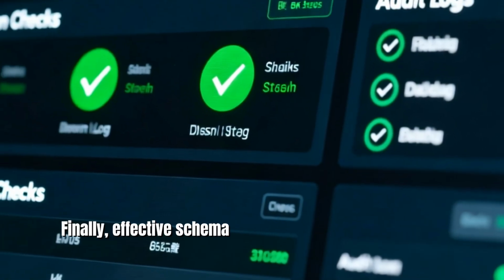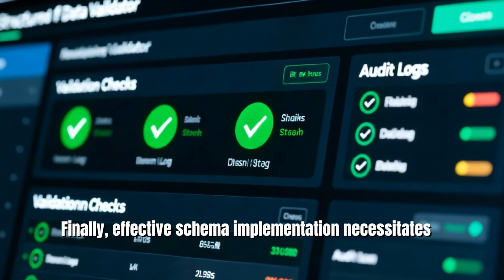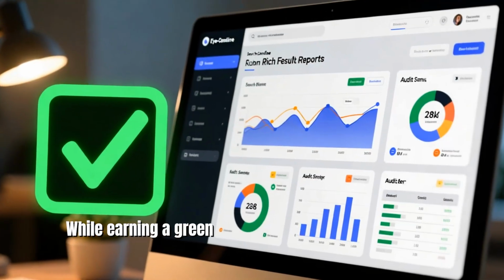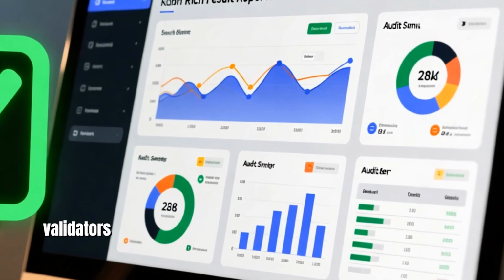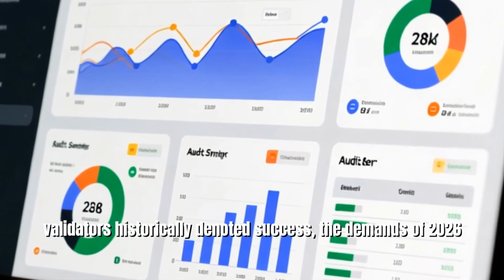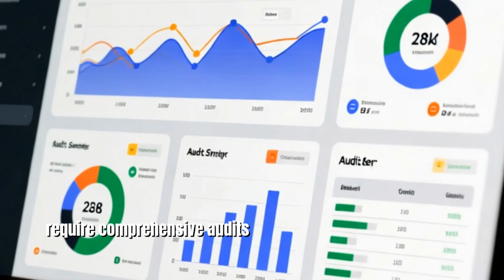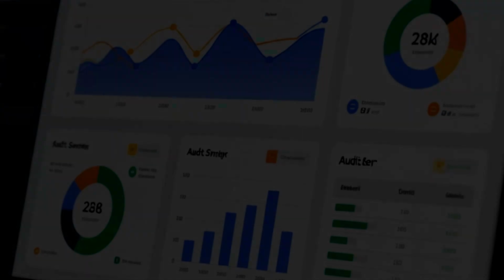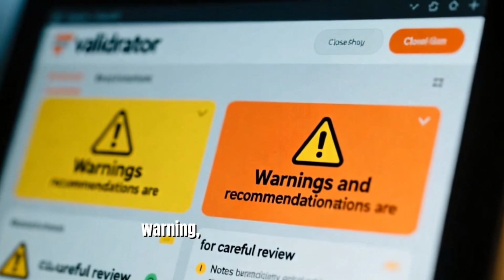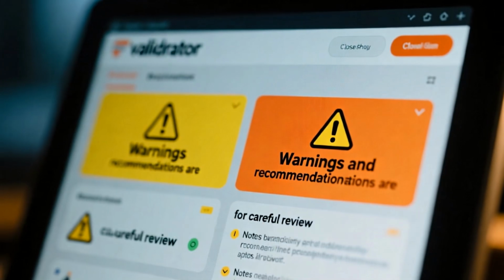Finally, effective schema implementation necessitates a commitment to rigorous validation. While earning a green checkmark from structured data validators historically denoted success, the demands of 2026 require comprehensive audits leveraging the Search Console rich result reports. The forward-thinking practitioner pays attention to every warning, not just outright errors.